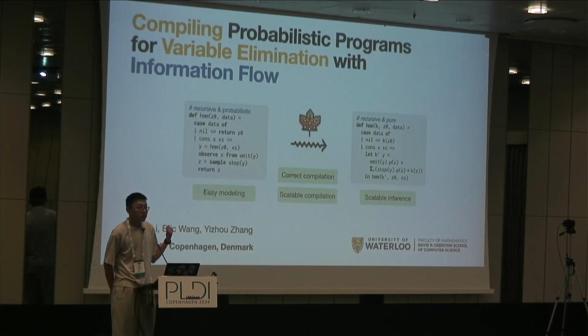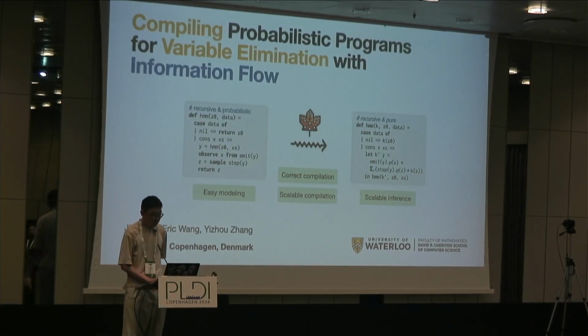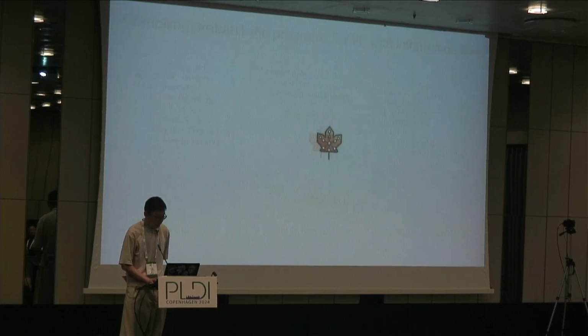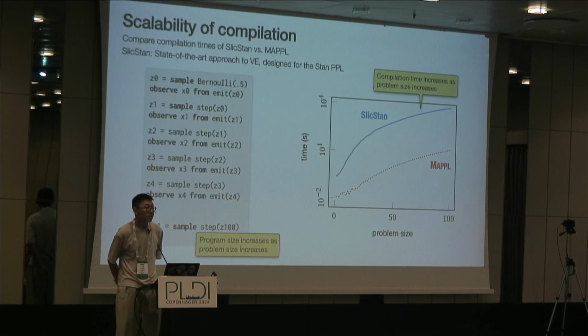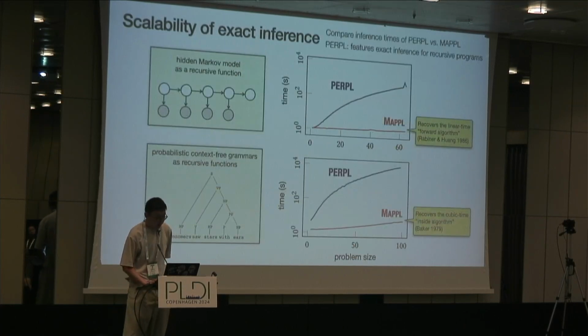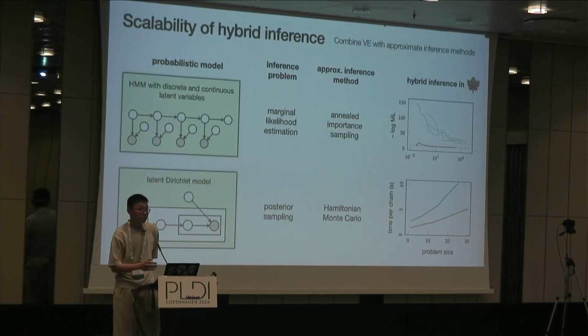In this talk, in the motivating example, this HMM program, there's no continuous variable. Actually, I think this slide is the best place to talk about this issue. We do have some other benchmarks that contain continuous latent variables, and the factorization splitting information flow typing also works for continuous ones.